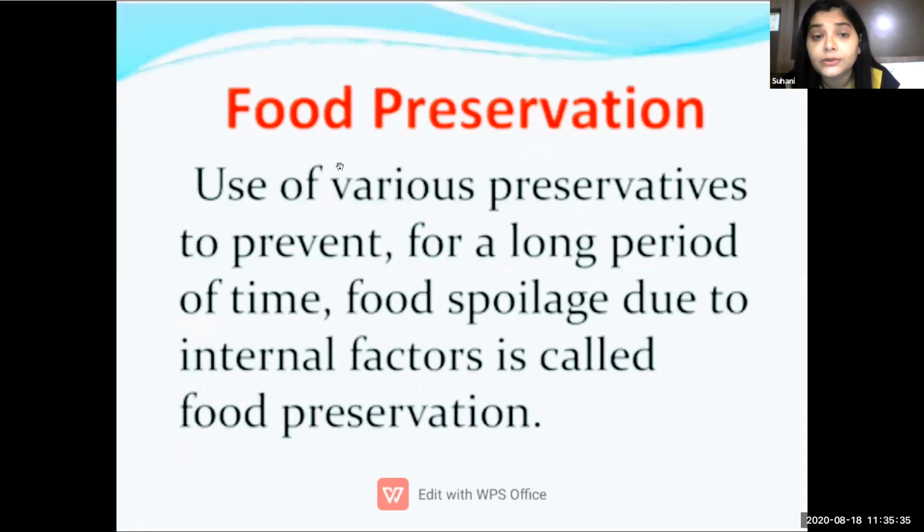Next we are going to learn about food preservation. Now what is food preservation? Use of various preservatives to prevent food spoilage due to internal factors for a long period of time is called food preservation. We have learned about the word preservation. What is preservation? These are extra things which have been put in our food to keep our food fresh for a longer period of time.